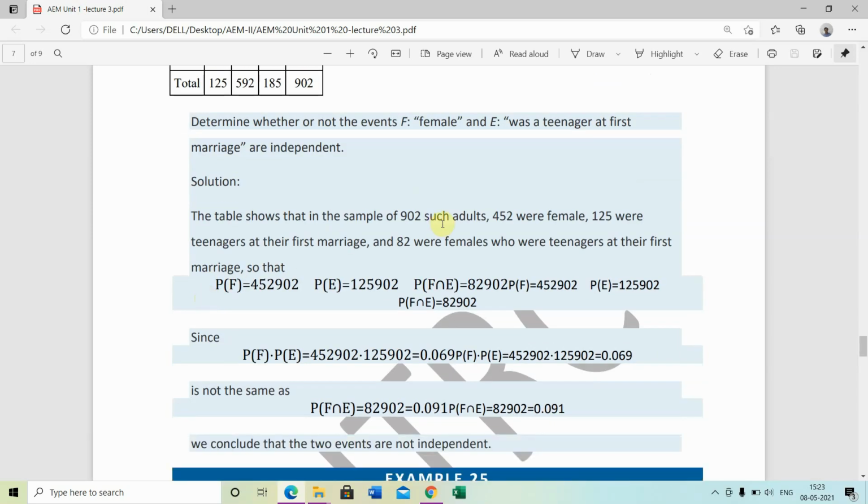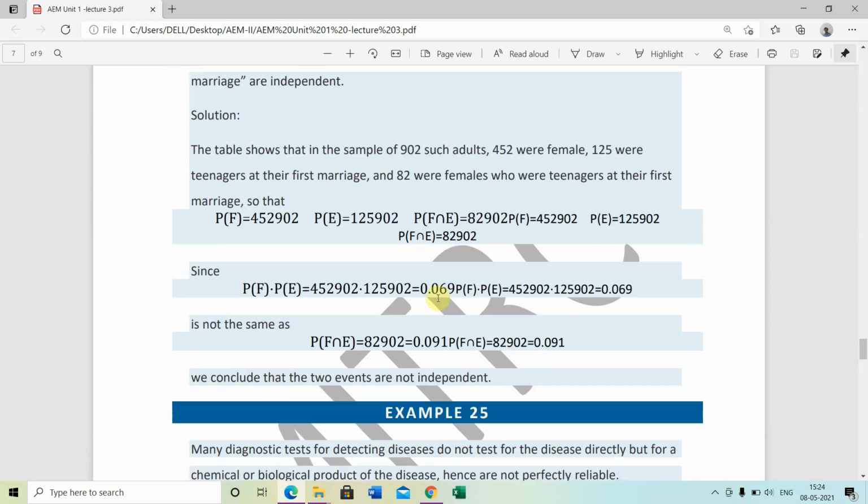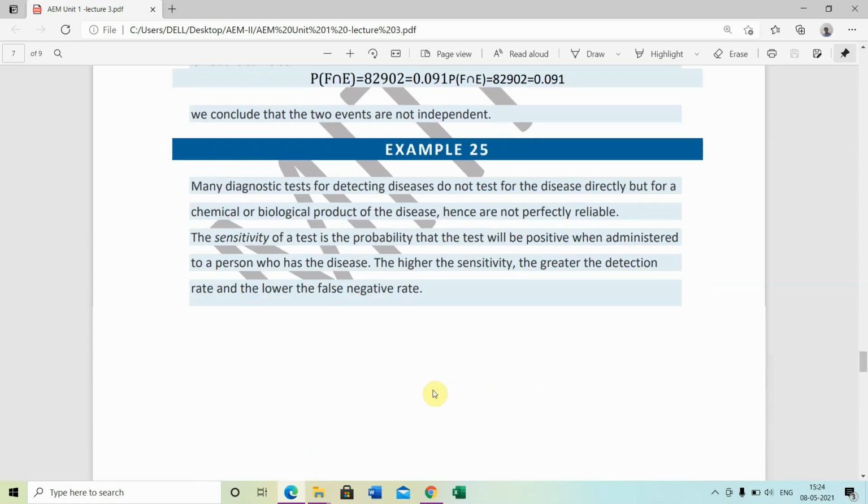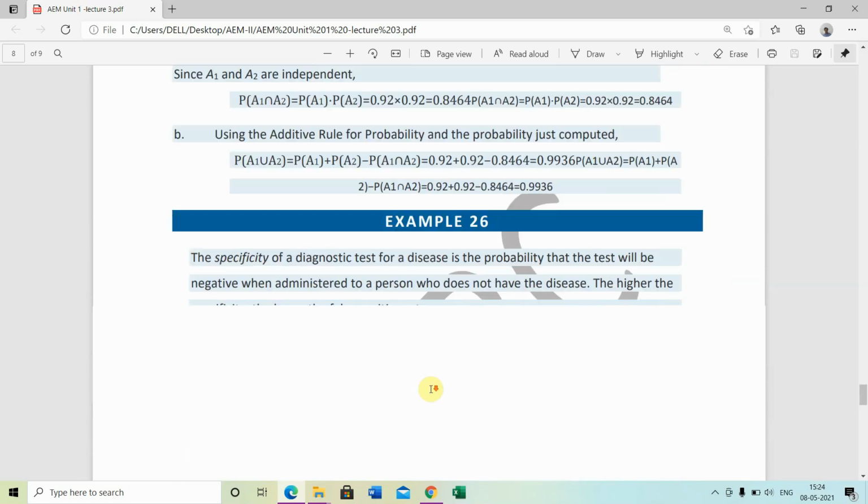The table shows that of the 902 such adults, 552 are females, 125 were teenagers at their first marriage and 82 were females who were teenagers at their first marriage. So P(F) equals 552 upon 902, P(E) equals 125 upon 902, P(E intersection F) equals 82 upon 902. This way we get P(F) times P(E) equals 0.085 and P(E intersection F) equals 0.09, which are not equal, so we conclude that the two events are not independent. These are different examples of independent events.